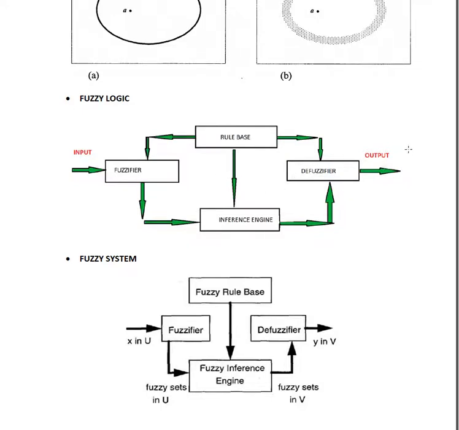Here fuzzy set, crisp output. Now in the fuzzy systems, what we try to see, we have added two more components, that is two blocks: a fuzzy rule base and a fuzzy inference system. In the fuzzy rule based systems, what we do is that we apply rules.